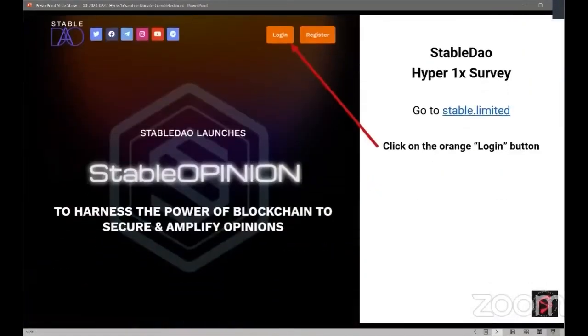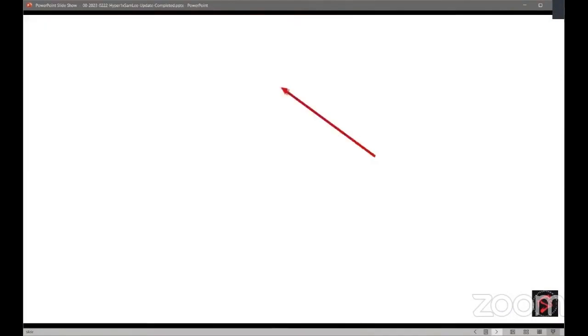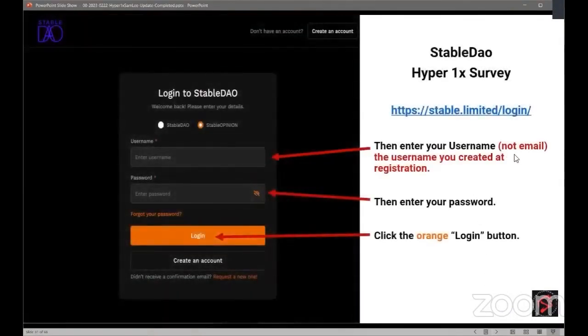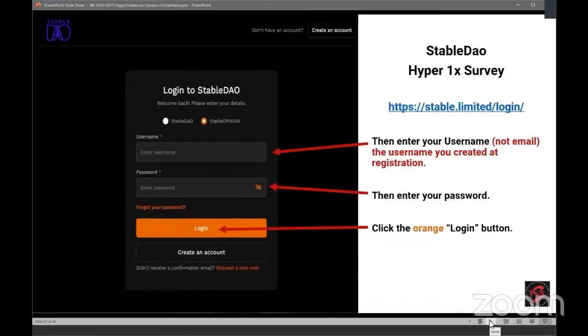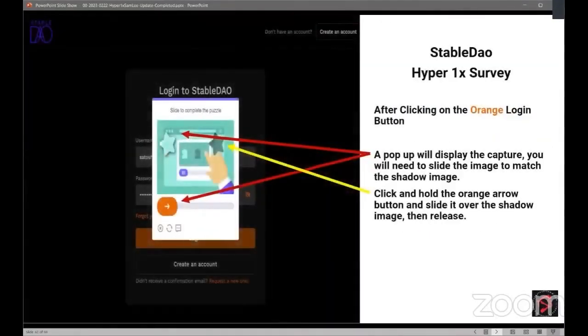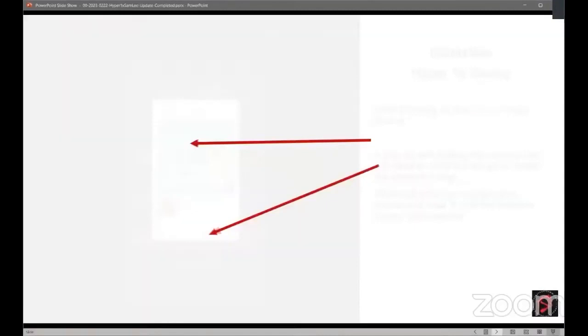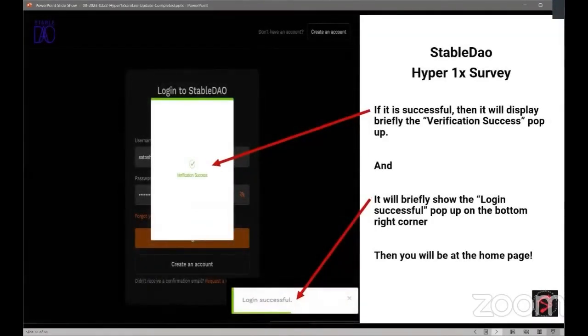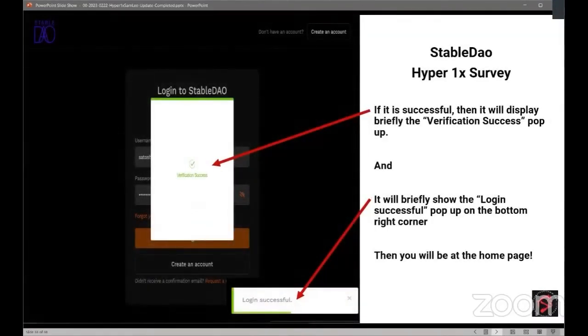So you're going to log into Stable DAO. If you don't remember the site, just go to stable.limited and click on login. Then you're going to enter your username, not your email, the username that you created in your registration, put in your password and click on the orange login button. Then again, in the pop-up, you just have to slide the image over to the one that matches it. And then you're going to have the quick pop-up that says you're successful.